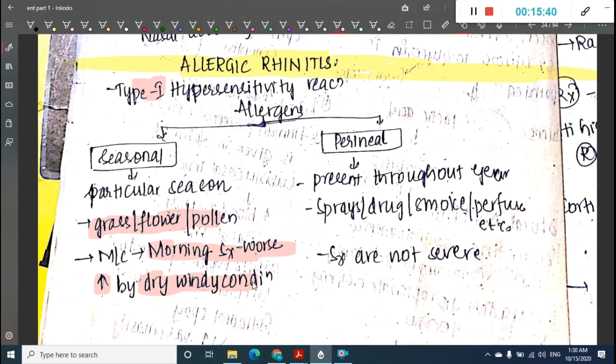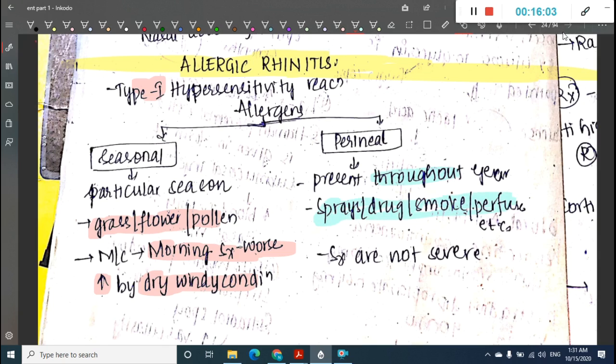So if you see, in seasonal allergic rhinitis it occurs seasonally, and the symptoms are worse in the morning, and these symptoms are increased by dry windy conditions. Then there is perennial also. Perennial allergens are present throughout the year. So these include sprays, drugs, smoke and perfumes.